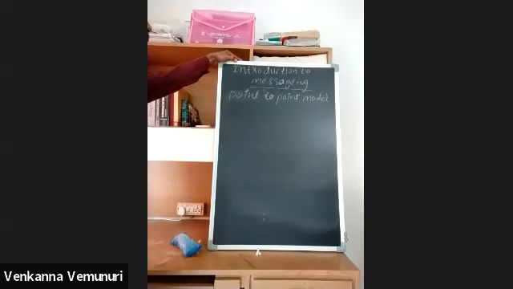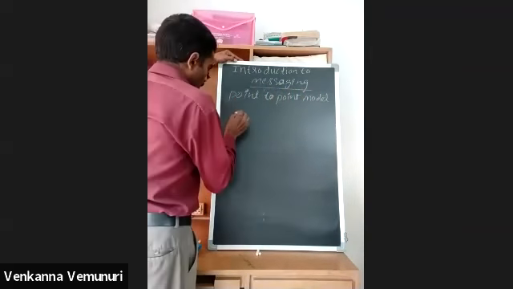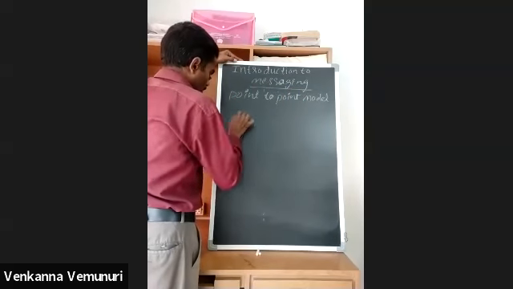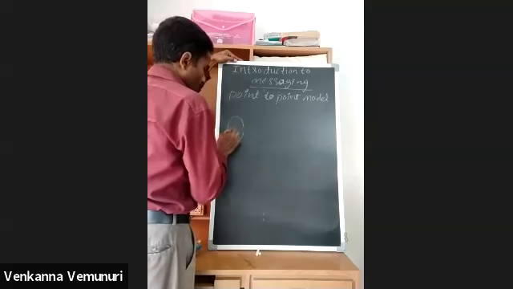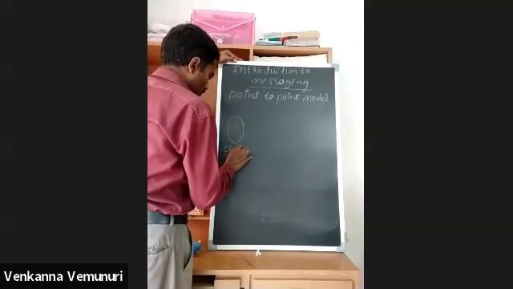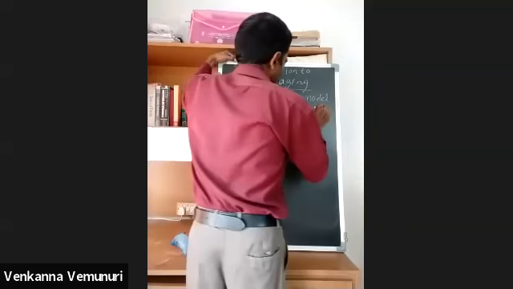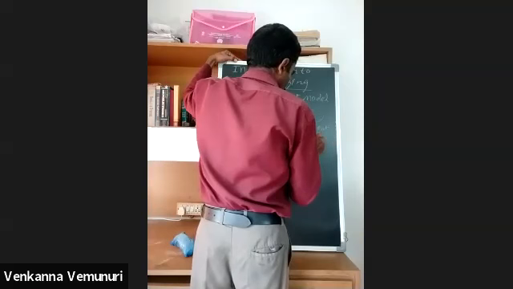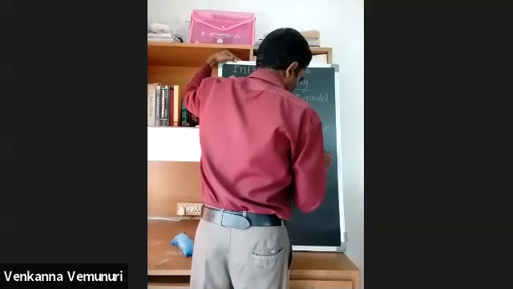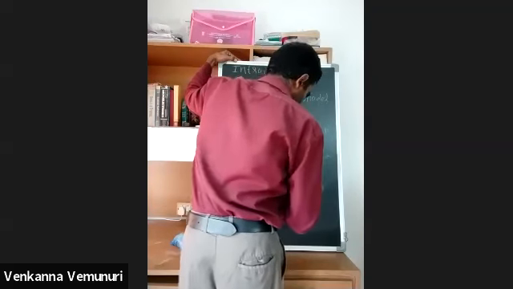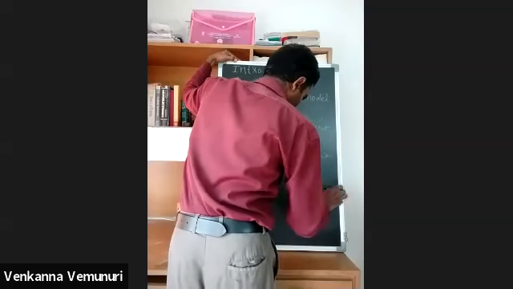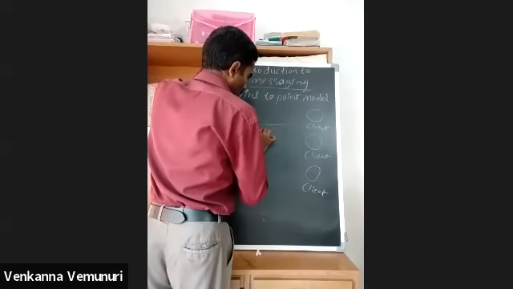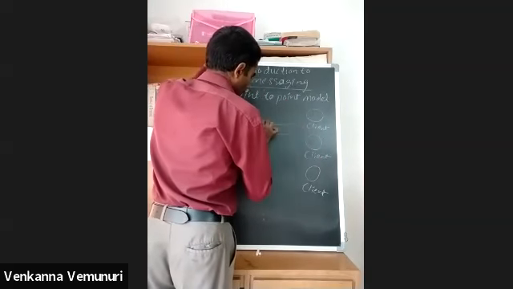In this point to point model, here is one customer or one client, here also some clients, and here one virtual queue.